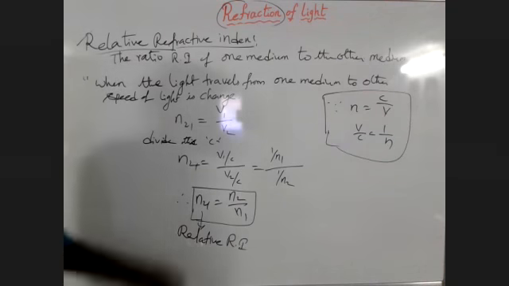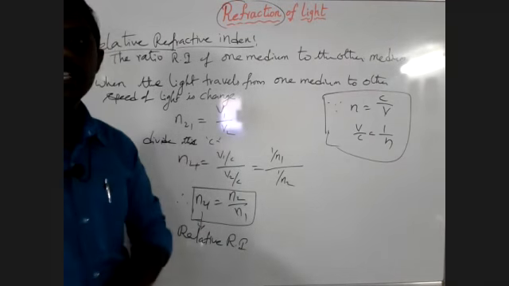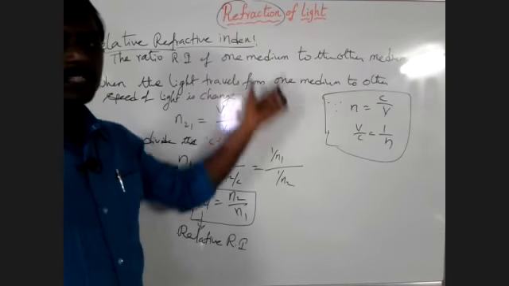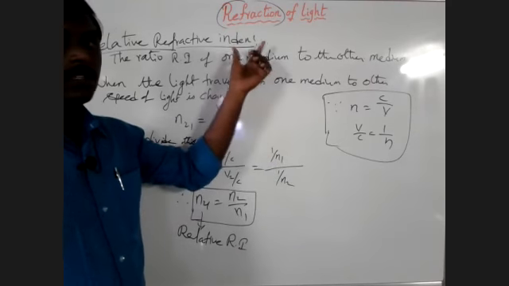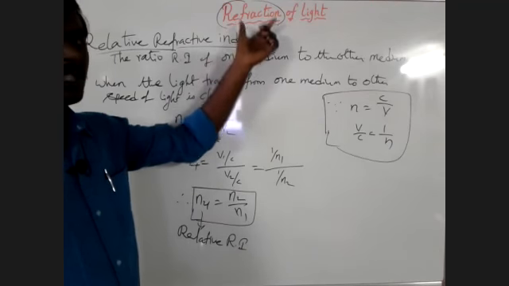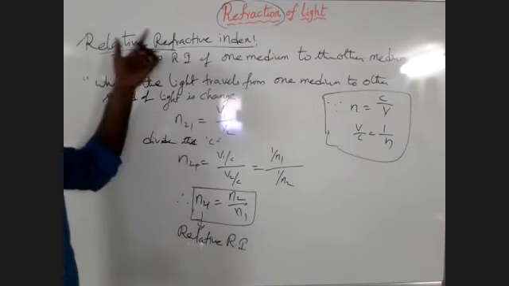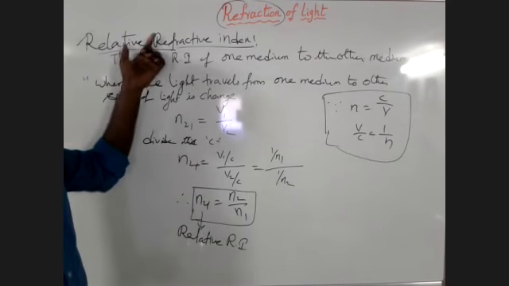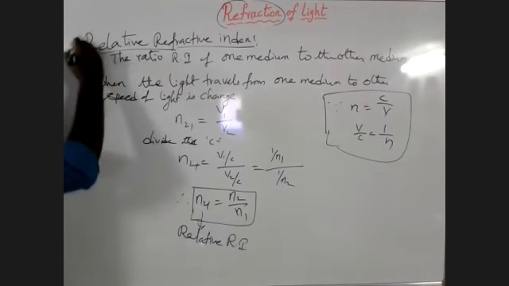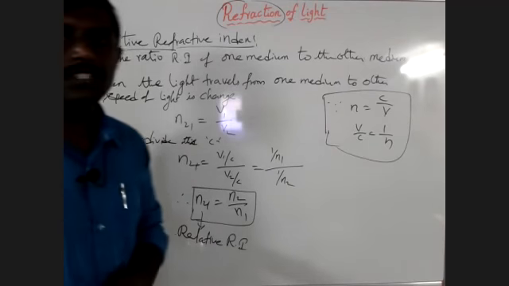Now, this is all about the introduction part. Up to now, we discussed what refraction is and how it takes place, what happens when the light rays travel from one medium to the other medium, and then we discussed what refractive index is and what absolute refractive index is, and the last topic we discussed is relative refractive index. In the next class we will discuss the next topic. Thank you.